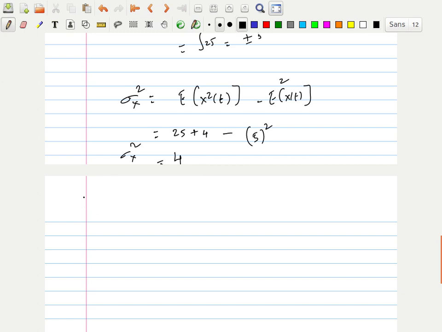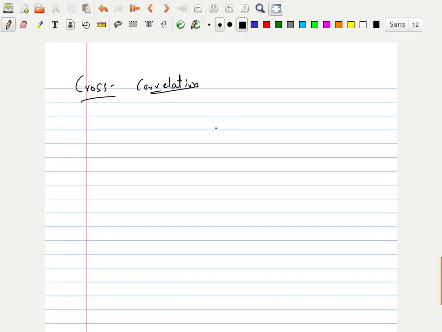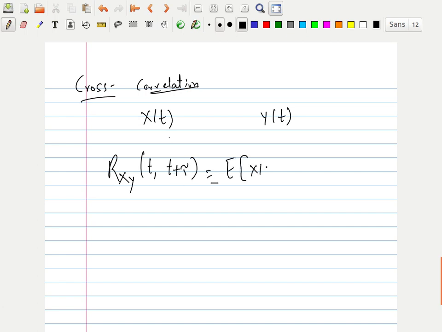Now I am going for cross correlation. Cross correlation means I need to have two signals. One is x of t, one is y of t. Both are random processes: x of t is a random process, y of t is a random process. And if I write cross correlation, this is the formula, t comma t plus tau. This is the same as expectation of x of t, y of t plus tau.